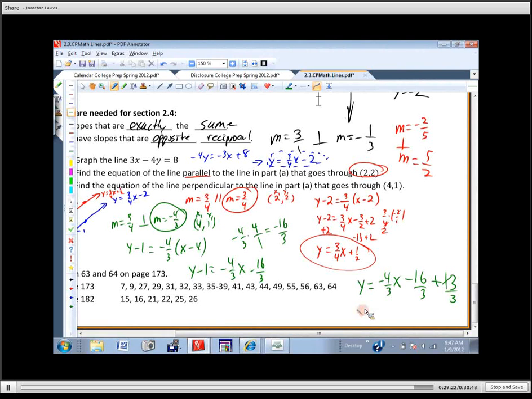Now, that would be a pain in the butt. Let's see. 13/3 is approximately negative 4 1/3. So it would cross at negative 4 1/3 and have a slope of negative 4/3. Okay? As long as you can graph that somewhere, that's fine.